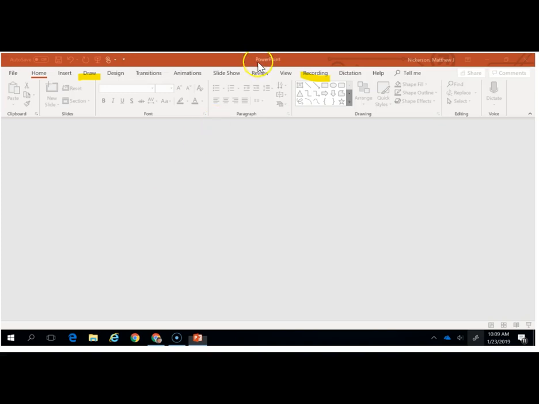In order to use the inking tools within PowerPoint, you need to make sure that you have access to the inking tools. So if you don't see the Draw tab up in your ribbon, and also we'll go ahead and show you how to add the Recording tab to your ribbon as well if you don't have that, we need to go to the File menu and customize your ribbon.